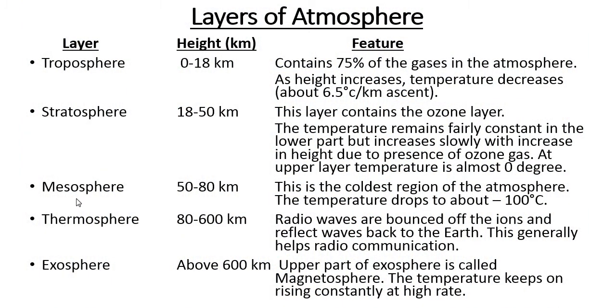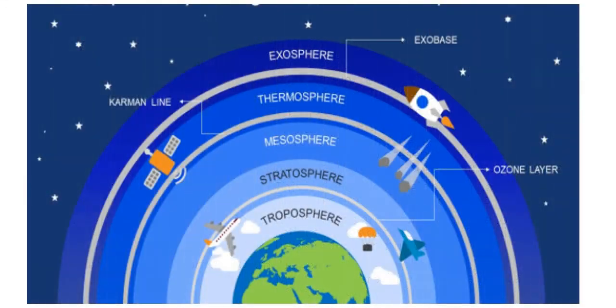Now the third layer is the mesosphere. This mesosphere lies just above the stratosphere. The mesosphere extends to the height of 80 kilometers. Here the temperature decreases again, falling as low as minus 90 degrees Celsius. The end of this layer is known as the mesopause.